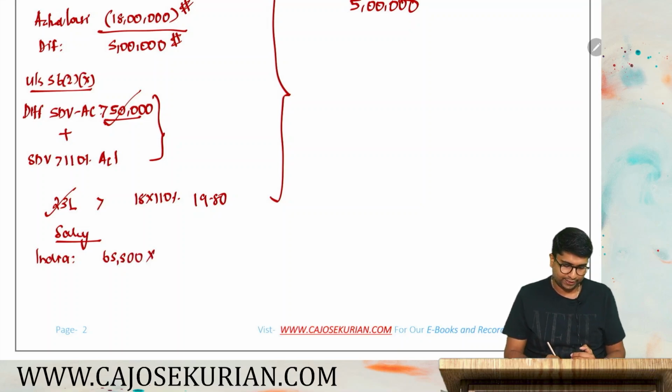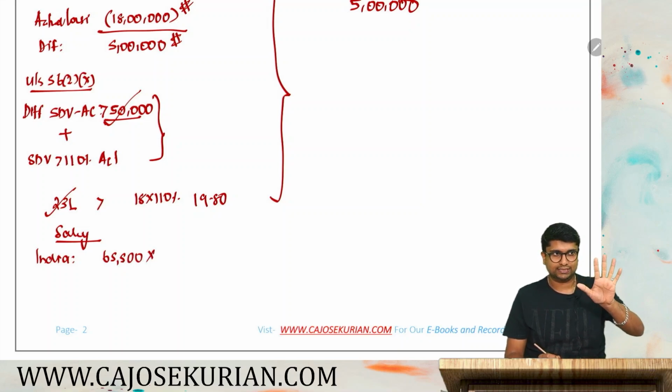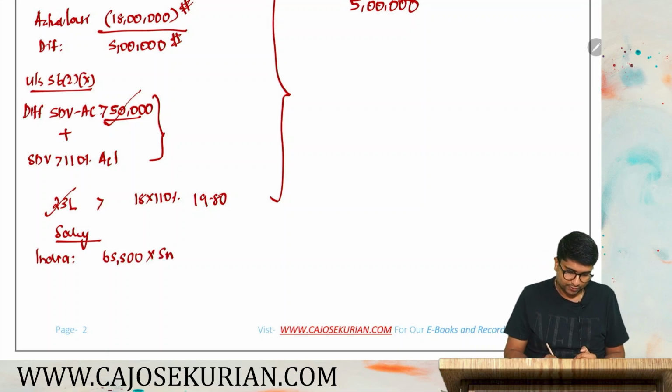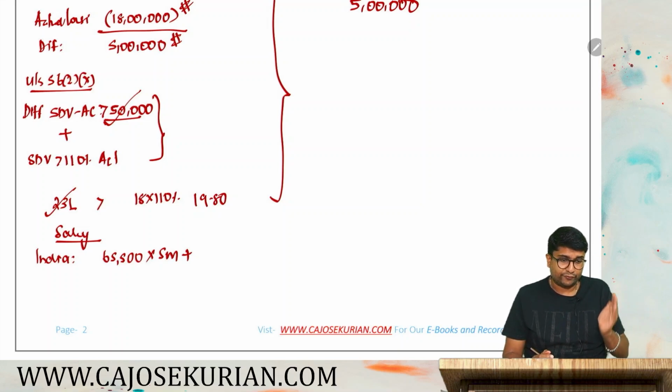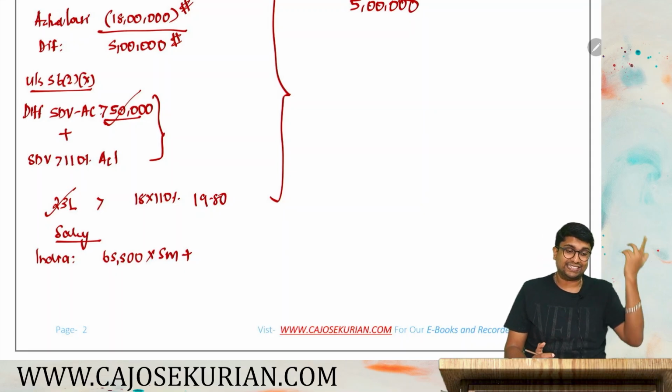65,500 was the monthly salary into April, May, June, July, August. September is not there, so 5 months. Plus, he came on January 1st. For 15 days, he stayed in India and did something. For that 15 days period, he got a proportionate salary of his Indian salary income.